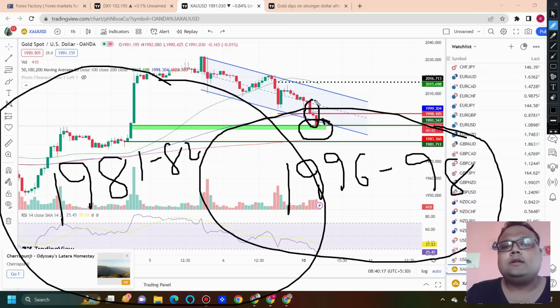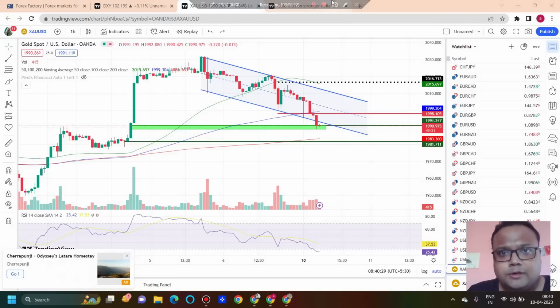In case you see that the market has come to the 1981-82 level with this type of candles, then try not to take any buy position immediately, because there is a possibility that the market may break the support as well. Do not forget that no level is permanent in the market. So as a result, confirmation is extremely important.